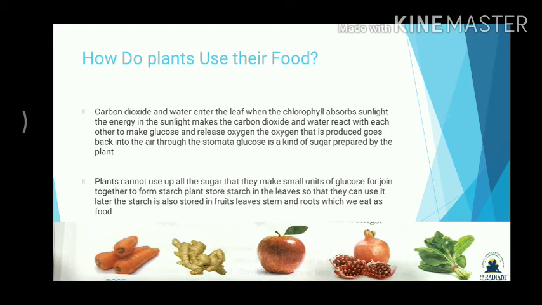Next, how do plants use their food? See, carbon dioxide and water enter the leaf. When the chlorophyll absorbs sunlight, the energy in the sunlight makes the carbon dioxide and water react with each other to make glucose.